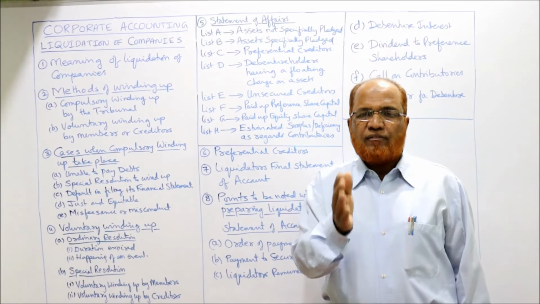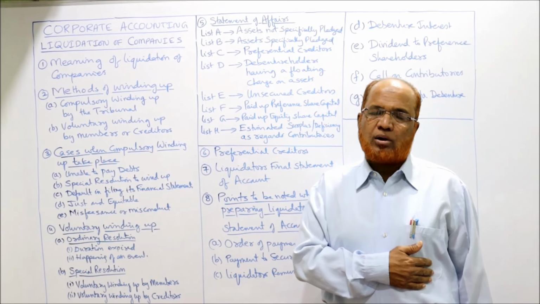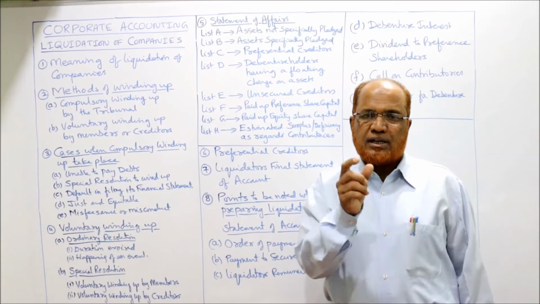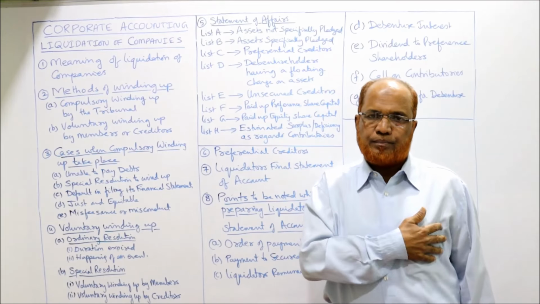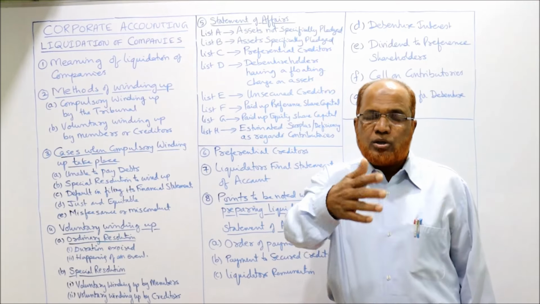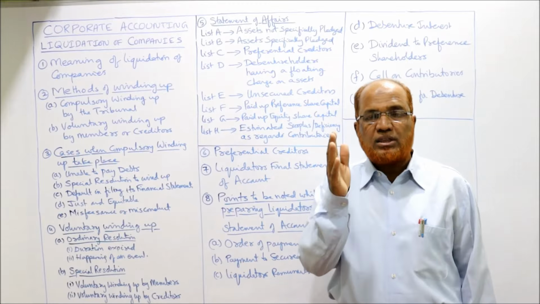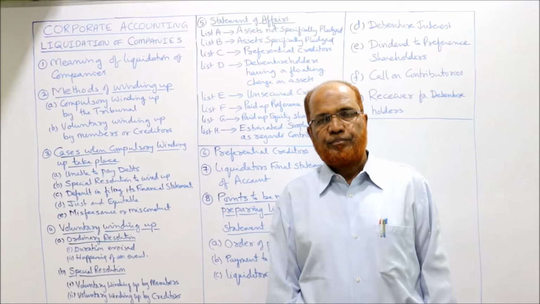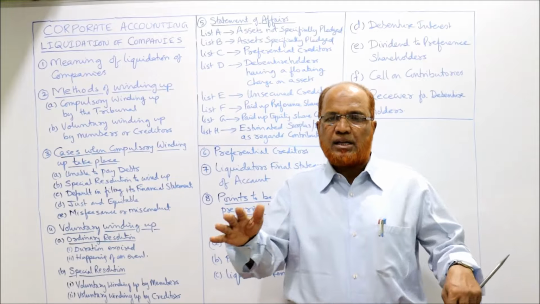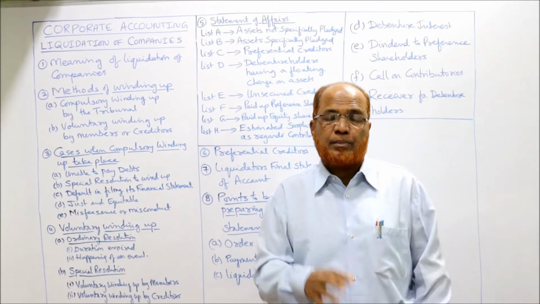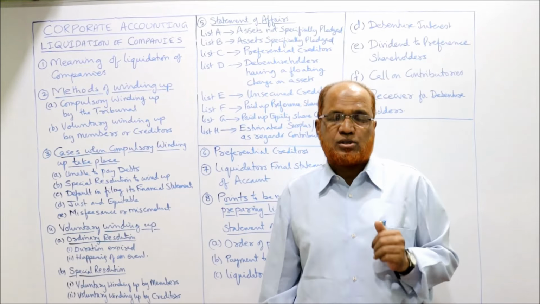For example, the winding up order was passed on 30th September. 30th September is the date of winding up order. And the payment of all the parties was done on 31st December. The payment was made to all the parties, debenture holders, on 31st December.